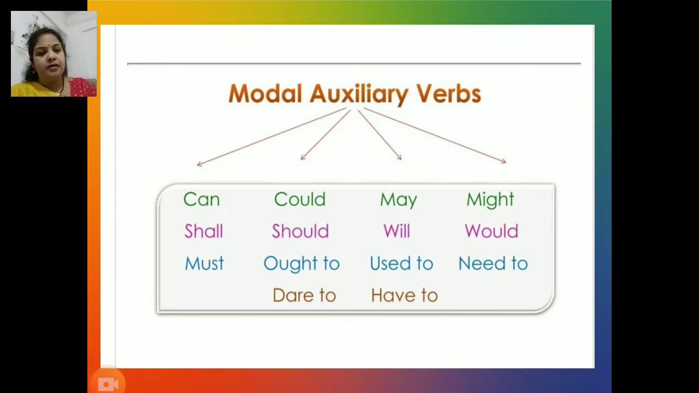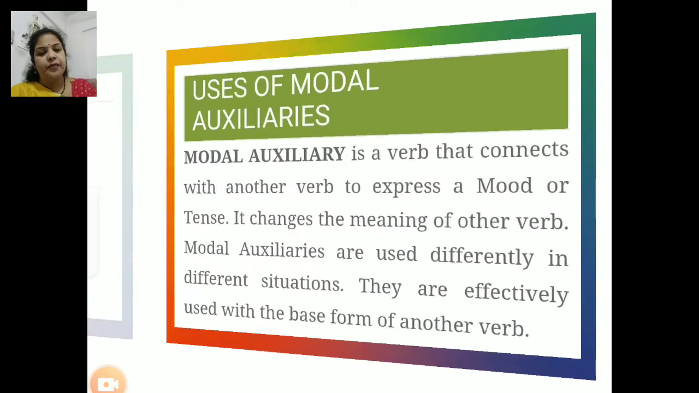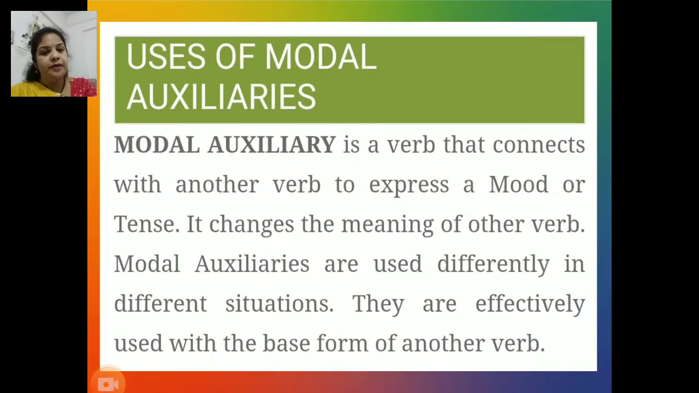Let's discuss the very first modal auxiliary that we have. But before that, let's try to understand what the uses of modal auxiliaries are. A modal auxiliary is a verb that connects with another verb to express a mood or tense. It changes the meaning of the other verb. Modal auxiliaries are used differently in different situations. They are effectively used with the base form of another verb.